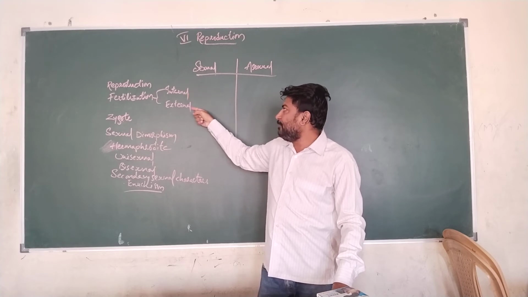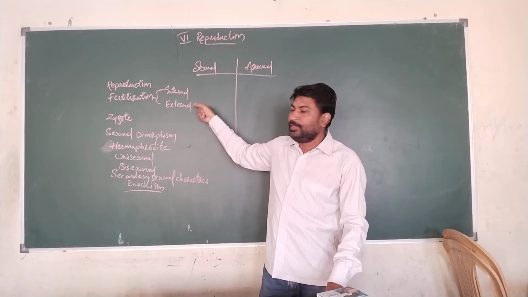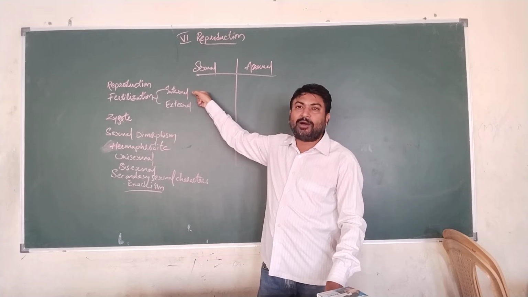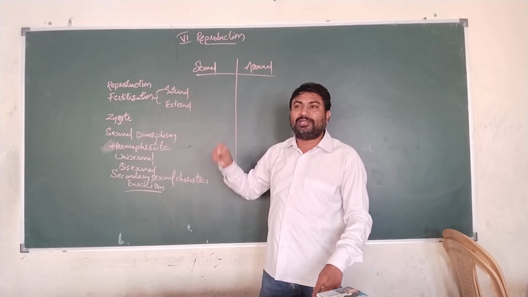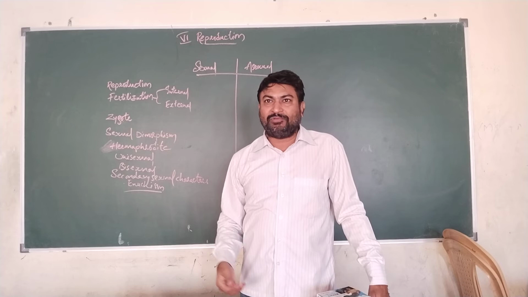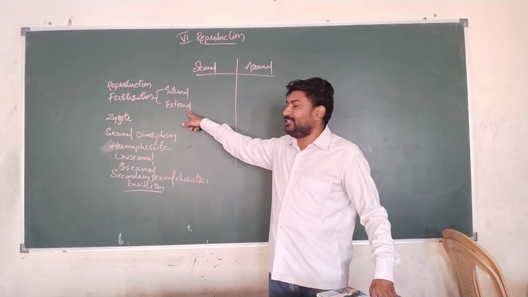If fusion of male and female gametes occurs outside the body of a living organism, then it is known as external fertilization. Internal fertilization examples are most of the mammals, monkeys, dogs, human beings, etc. For external fertilization, we can take fish and amphibians like frogs. So these are the animals which go for external fertilization.